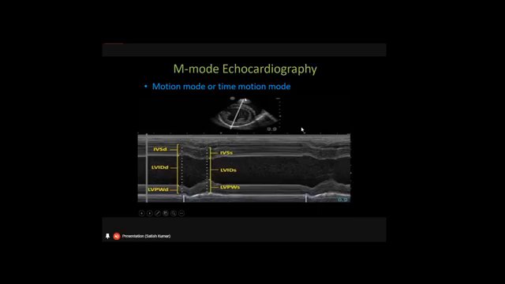The first thing we can see here is the right ventricle wall, very close to the probe. This is the right ventricle wall, and the very narrow right ventricle lumen, the black-colored anechoic area. Same thing here. Next to that is the interventricular septum, and inside that is the left ventricle lumen. This is the left ventricle lumen, and this is the left ventricle free wall and the pericardium. This is how the structures are displayed on the monitor when we apply M mode echocardiography.